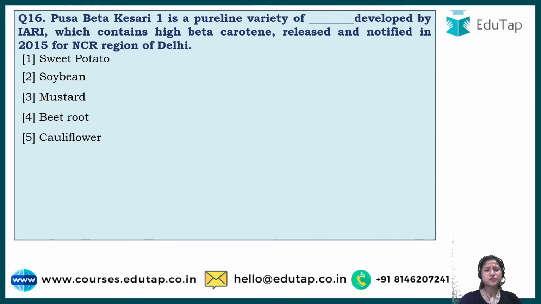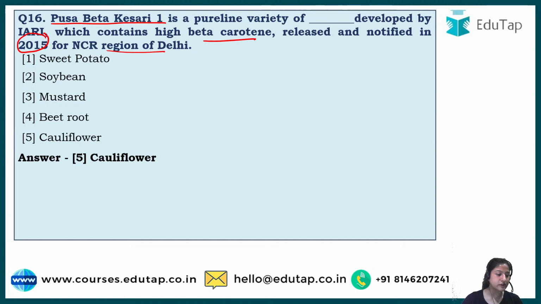So basically you do not have to go for much. You should just know to which crop this variety belongs, which contains high beta carotene. It was notified, meaning released, in 2015 for the NCR region of Delhi, because not every variety can grow anywhere. When we modify a variety, we modify it according to a particular place, because in India different types of climate exist, and you cannot just grow one variety somewhere else. And this particular variety belongs to option number 5, that is cauliflower.